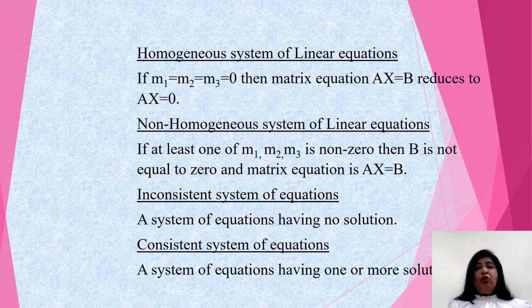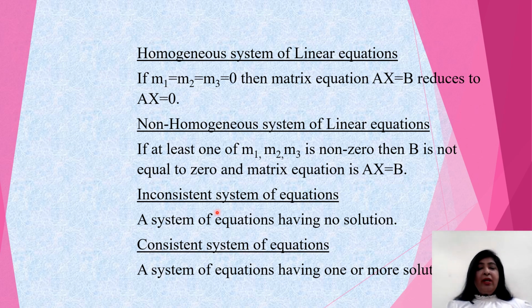Now if the value of all constants is 0, say if m1, m2, m3, these all are 0, then the matrix equation Ax = b reduces to Ax = 0. Then it becomes the homogeneous system of equations. Now if at least one of m1, m2, m3 is non-zero, then our b is non-zero, and the matrix equation is Ax = b.